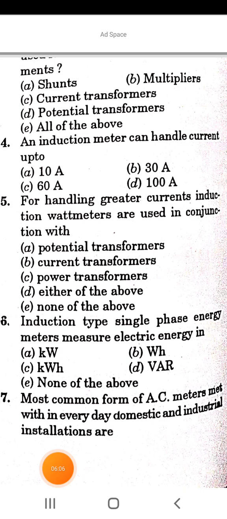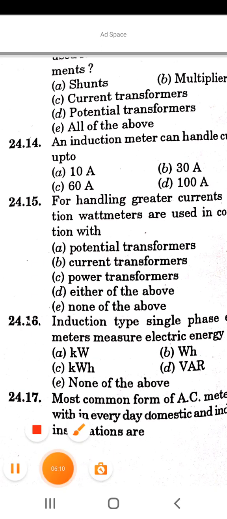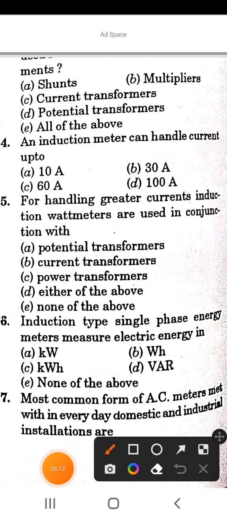Now next is, induction type single phase energy meter measures electric energy in. Options are kilowatt, kilohour, kilowatt hour. Option D is variance and option E is none of the above.